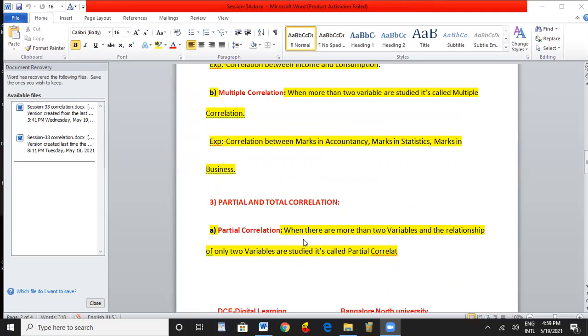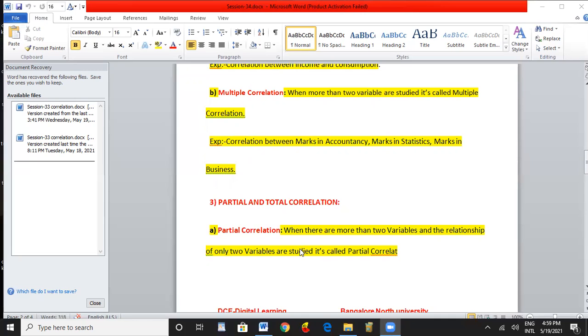When a group of variables is there, not only two but more than two, it may be 5, 6, or 7. In that group, you will consider only two variables. If two variables are considered, we will get the relationship and it represents the others also.